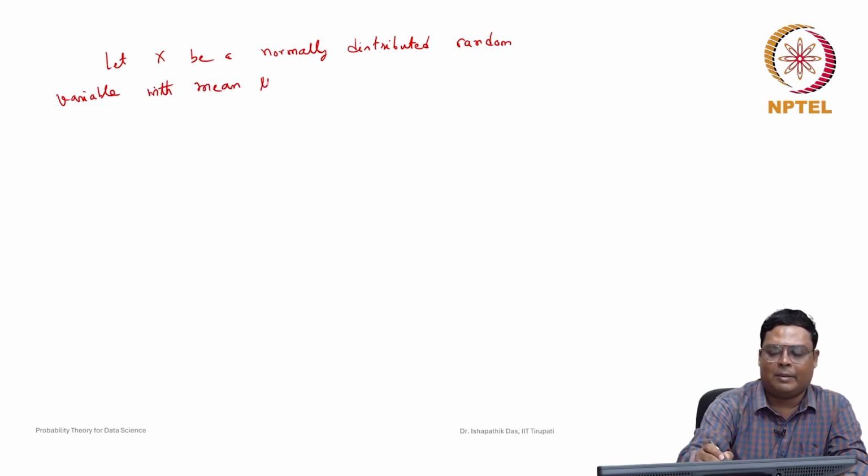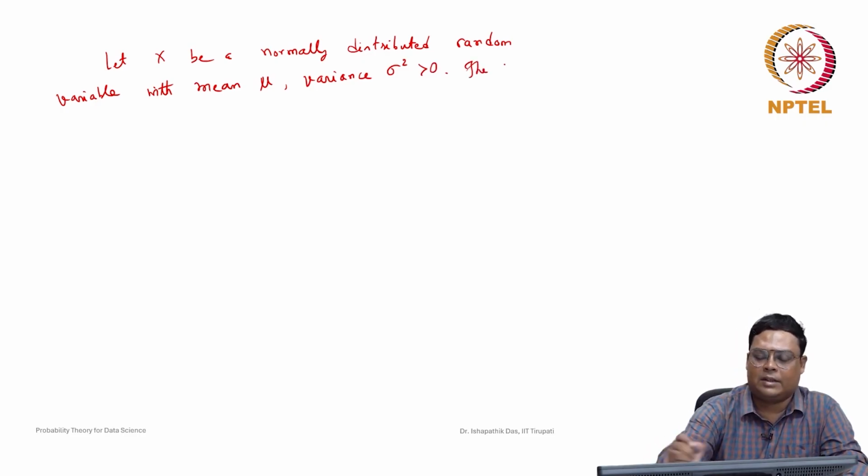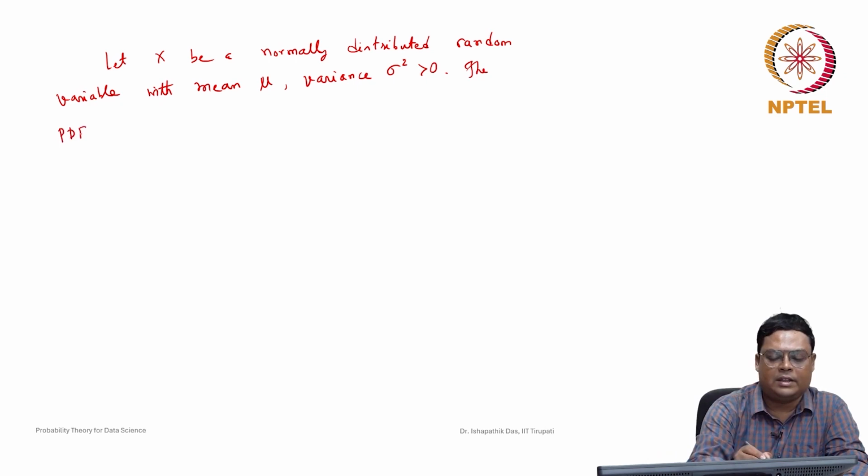We know that the parameter mu is the mean, and the other parameter is the variance sigma square, which is always greater than 0. Now mu can be any real number. The probability density function of x is